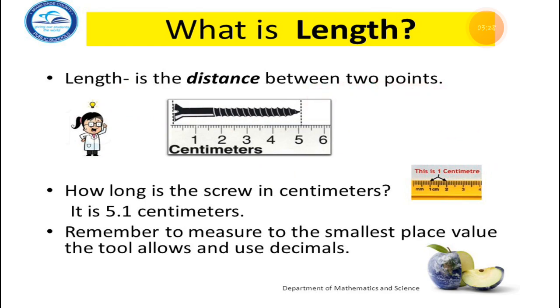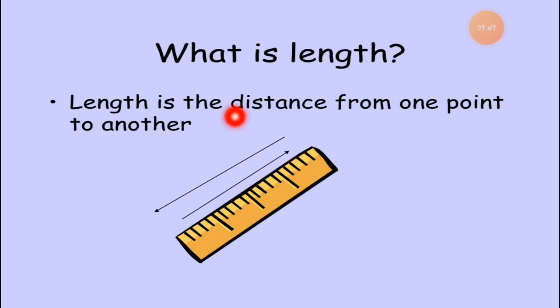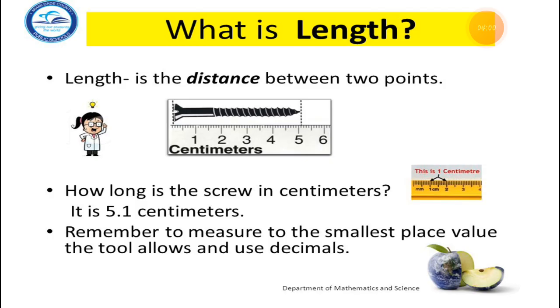You have to note down this definition of length in the fair book. Just take a new page, give the heading chapter number 10, write down the name of the chapter, which is measurement, and then first note down the definition of length. The first definition you have to note down is that length is the distance from one point to another. Another way to say it is the distance between 2 points.